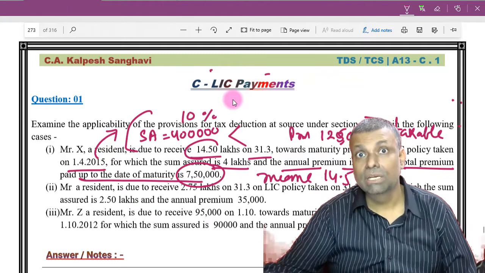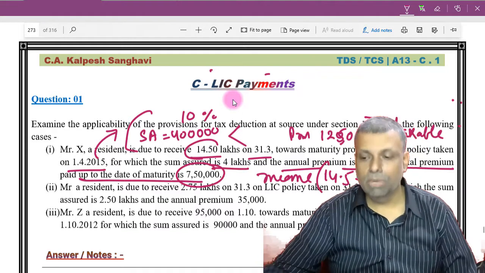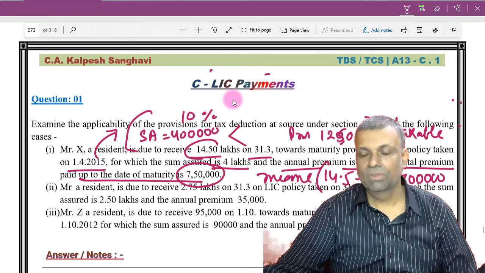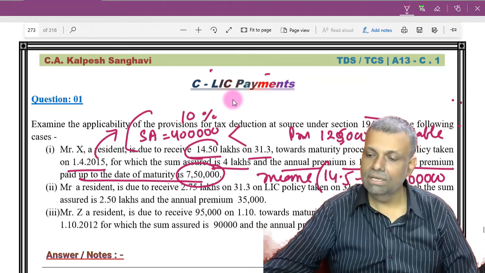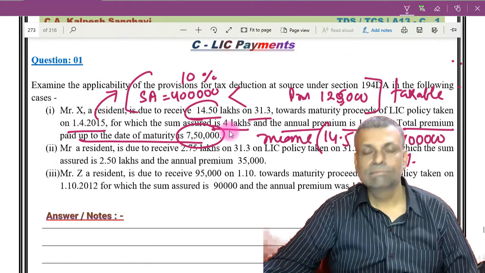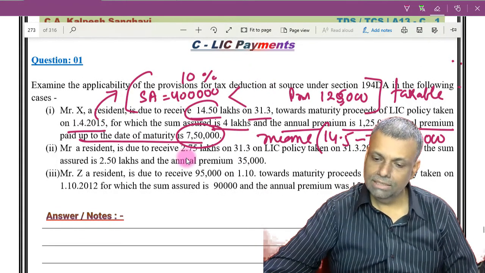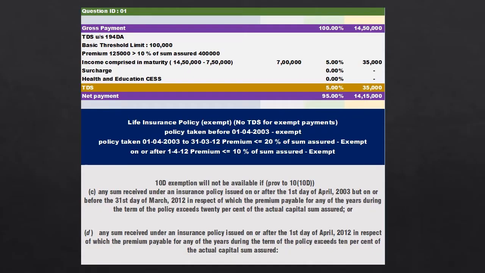How much is the taxable income portion out of this particular sum? This is the amount on which the tax has to be deducted. So this is 7 lakhs, multiplied by the rate, that is 5%, and that is going to be your TDS portion. So this is a point where we have decided that the policy is taxable and the tax has to be deducted. That 1 lakh rupees limit also we have already crossed.